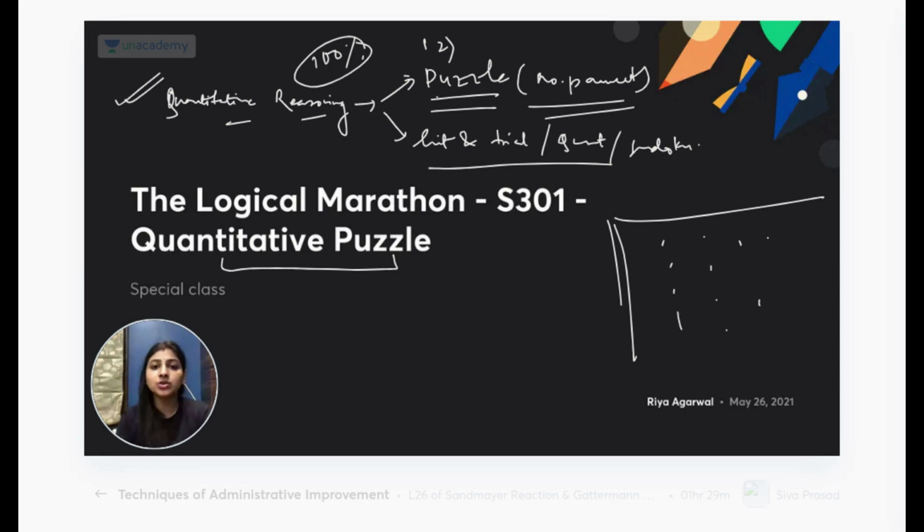Kalpana, you can reduce your solving time by practice. While you practice, always keep a timer on and give a target to yourself.